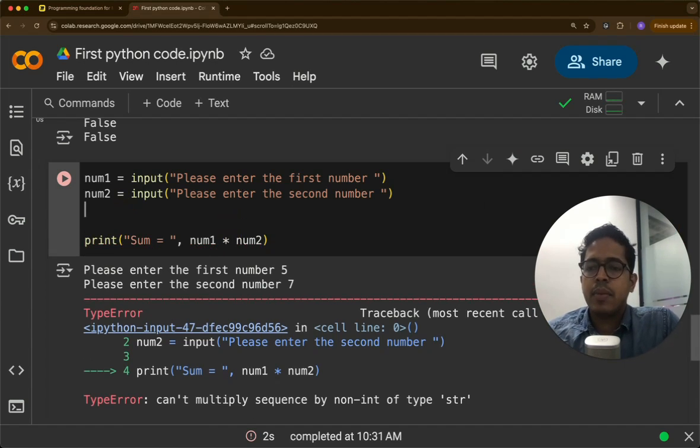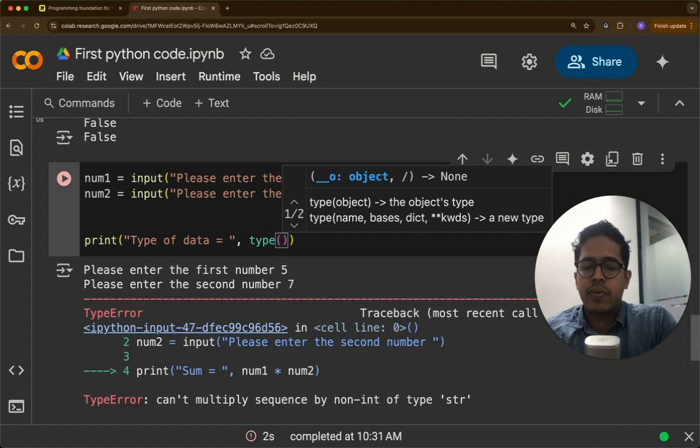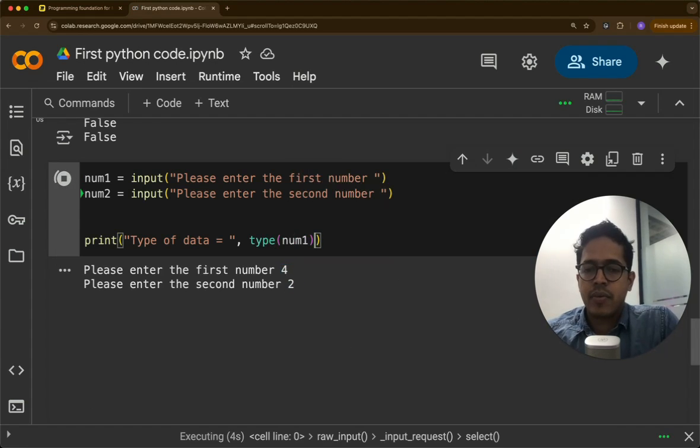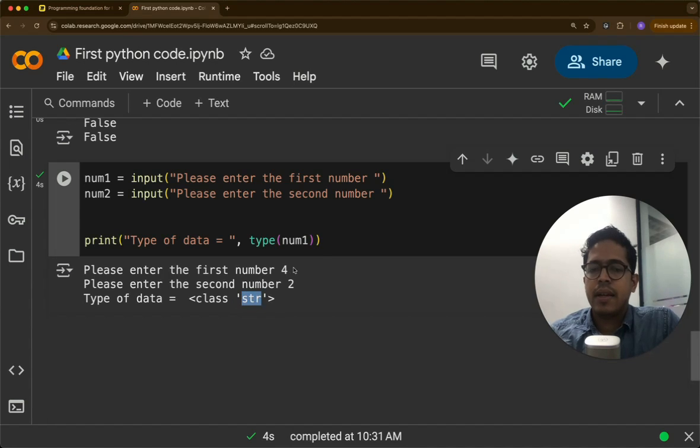So first you have to convert the string into an integer. So if we want to print type of num1, this will be string. Let's say number 1 is 4, number 2 is 2. See, the data type is string.